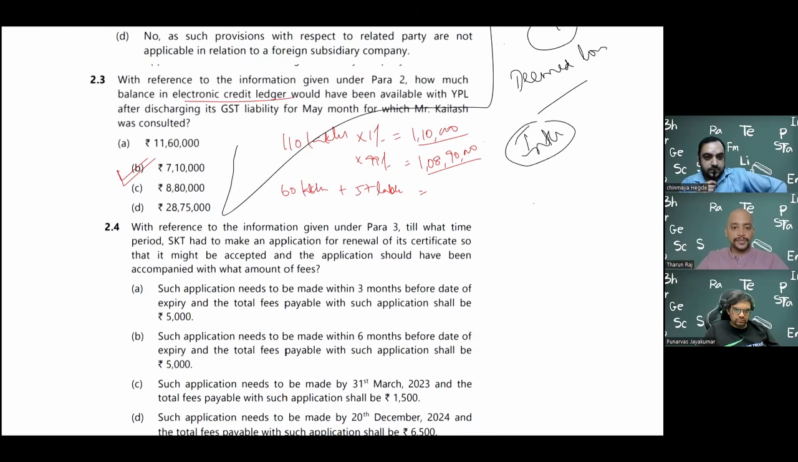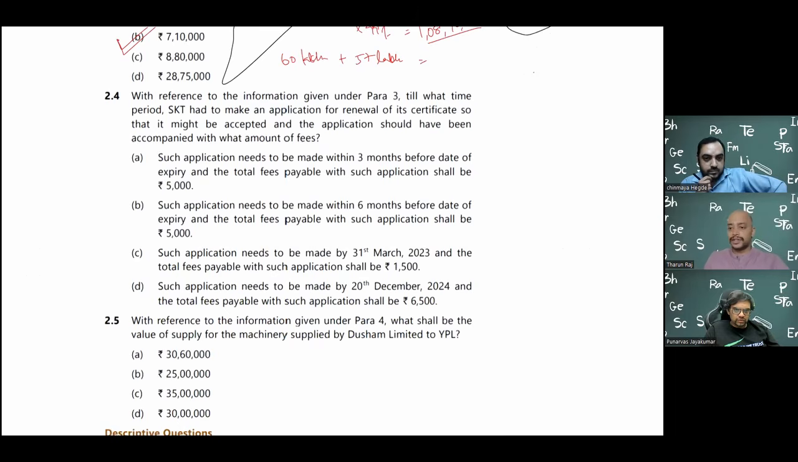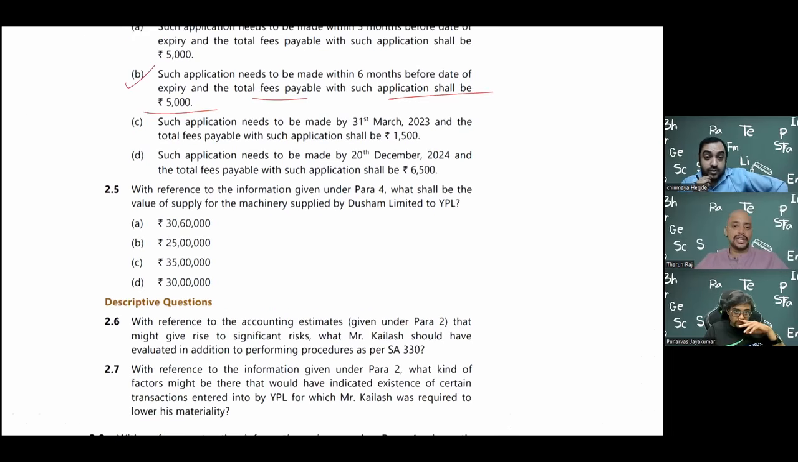Then fourth question, FCRA, sir, I'll read out. With reference to the information given under para 3, till what time period? I told you it can be done 6 months before the expiry. Yes, 5 years and 6 months. So option B is the answer. 6 months before the expiry. December expires. So we filed with a fee of 5,000.